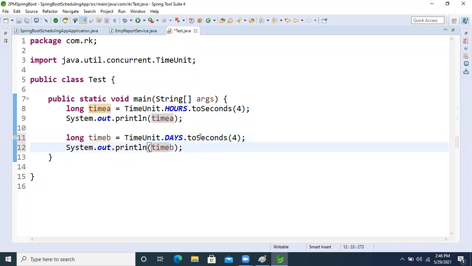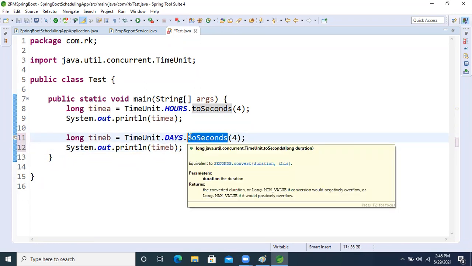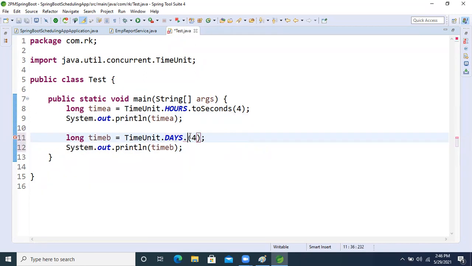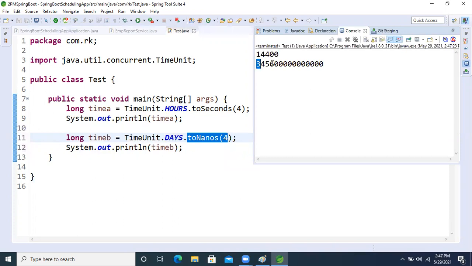After that, day is there, toSeconds is there. Now I want to convert into millisecond, microsecond, anything. If you want to convert to nanosecond, what is that method? toNanos, right? 4 day only. I want to convert 4 days into nanoseconds. So just by passing this one, run this one. Okay, this one will convert into this much.